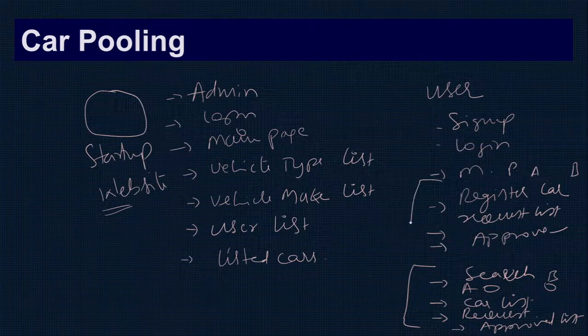This part is for the same user. If he has a car, he can register, and he can see the request list and give the approval. Then later you can see the approved list. All this you are able to view here. On the other side, you can see that listed cars are there. Then here they can also see the approved list for each car. Overall, the approved list will be there.